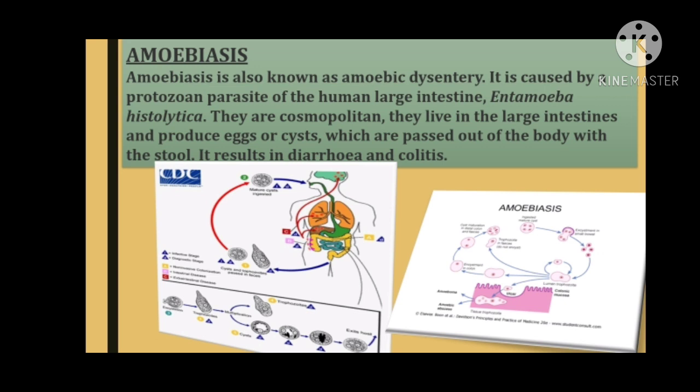Now the next one is metronidazole. So basically these three drugs are commonly used: emetine, tinidazole and metronidazole, etc. No immunization is being done. So what are the preventive measures? Sanitary disposal of human excreta and safe drinking water. These are the two most important preventive measures that should be taken for amoebiasis.